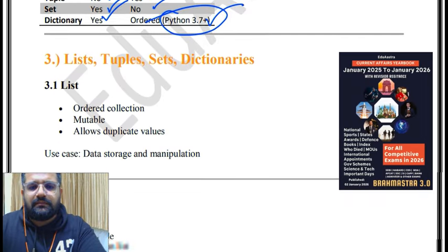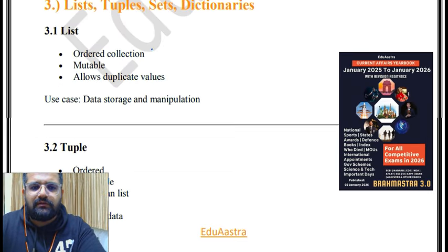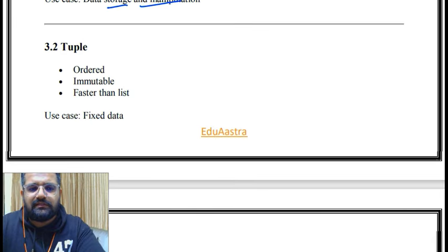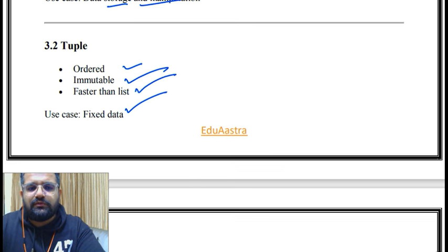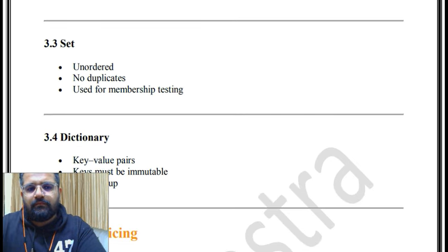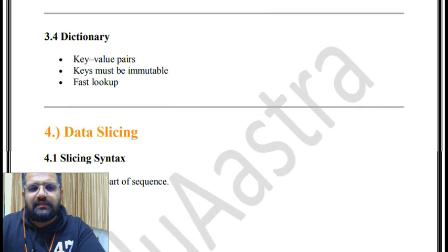Then lists, tuples, sets and dictionaries. List is an ordered collection, mutable and allows duplicate values. Are duplicate values allowed in a list or not? The answer is yes, it is allowed. Use case: data storage and manipulation. Tuple: ordered, immutable and faster than list. Use case: fixed data. Then set: unordered, no duplicates, used for membership testing. Then dictionary: key value pairs, keys must be immutable, and fast lookup.